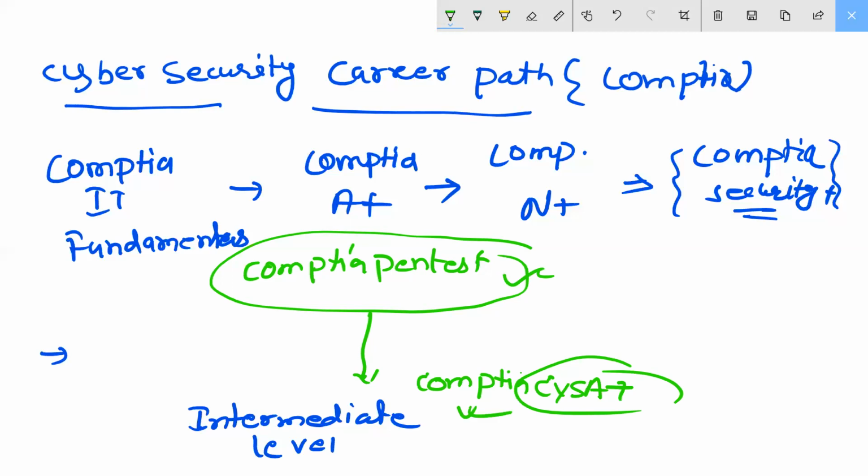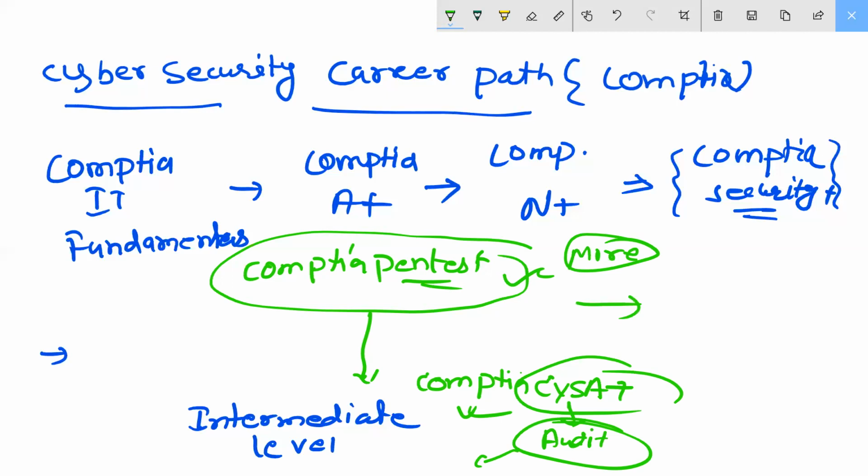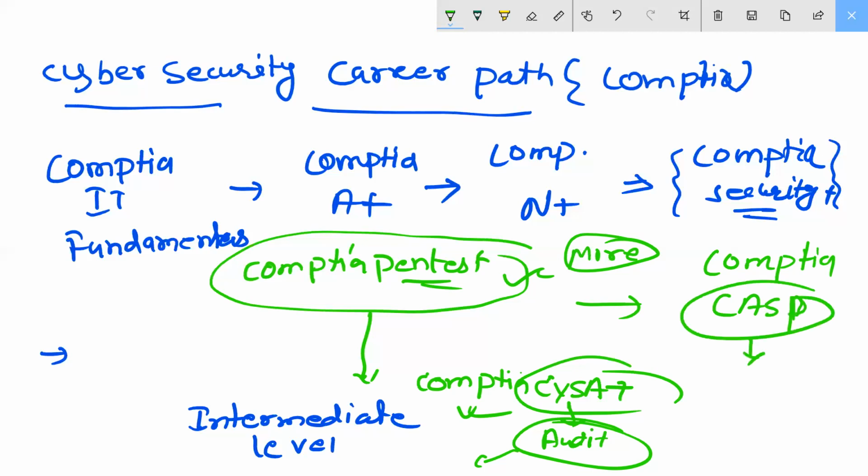If you come to penetration testing, here you will have more labs. You understood my point? Here, in the other one, you will learn more of the auditing part, with the perspective of your cybersecurity. Then after that, in the advanced, your CASP comes, that is the CompTIA advanced section. You understood? So this is the way.